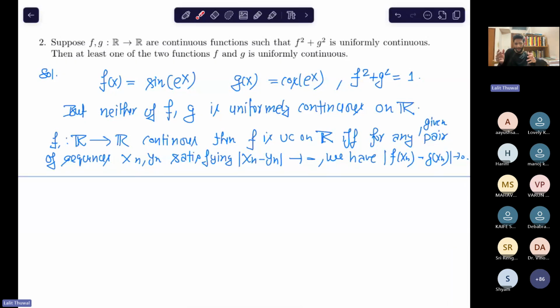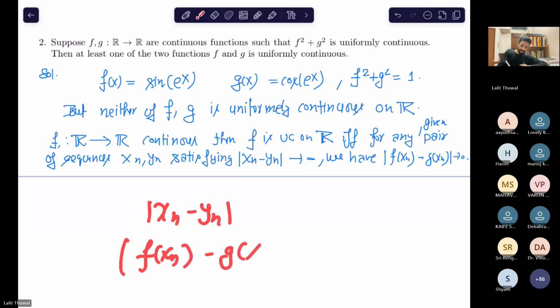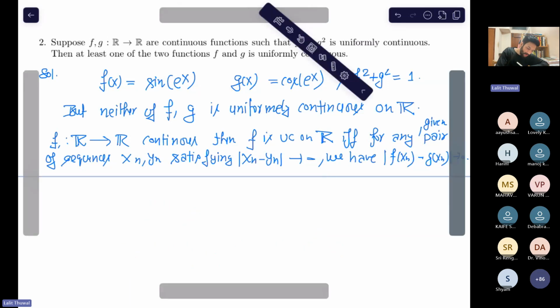We try to find a pair of sequences x_n and y_n such that mod of x_n minus y_n goes to 0, but the sequence f(x_n) minus f(y_n) does not go to 0. This is enough to say that f is not uniformly continuous, from this result.